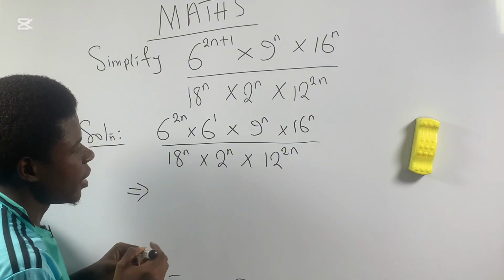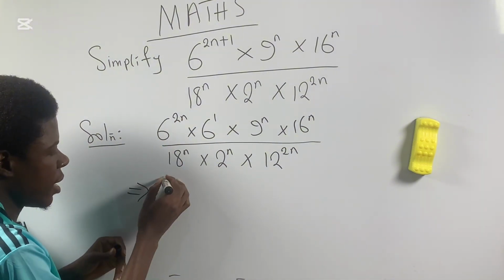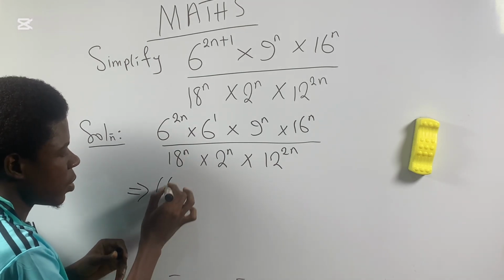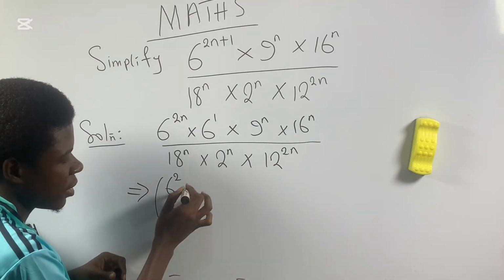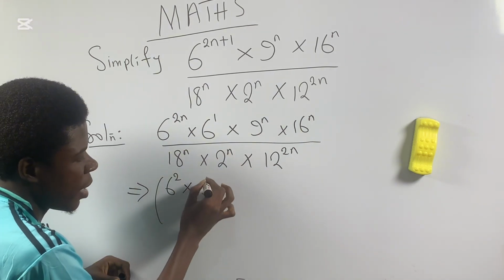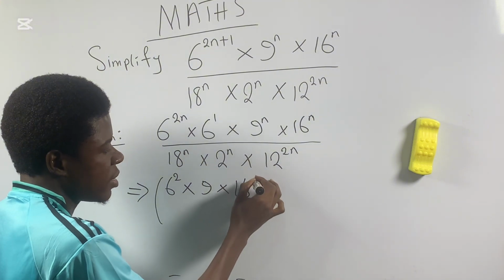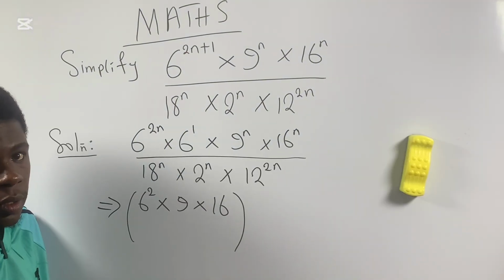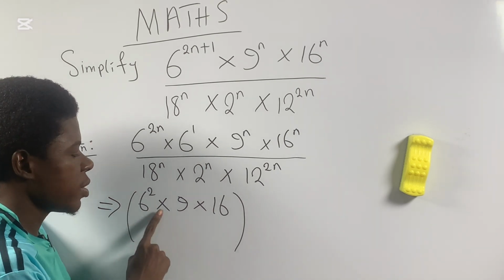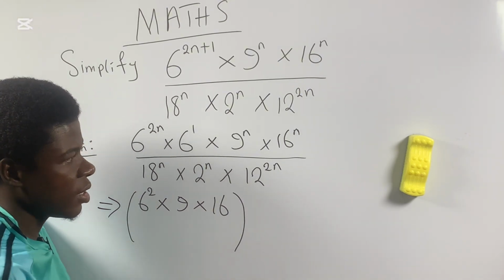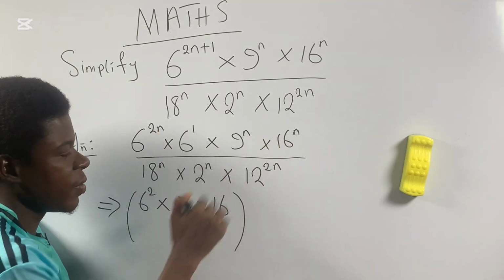This 6 raised to power 2n is 6 raised to power 2, with n. Then I'll open brackets: 6 raised to power 2 is with n, and this is multiplied by 9 because it is with n, and this is multiplied by 16 because it is with n. So you can see it here, 6 power 2 times 9 times 16. I'm just combining those with the power n.